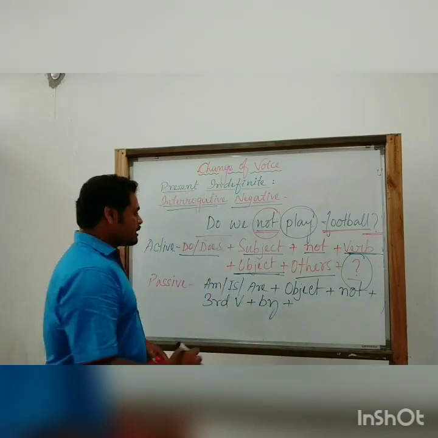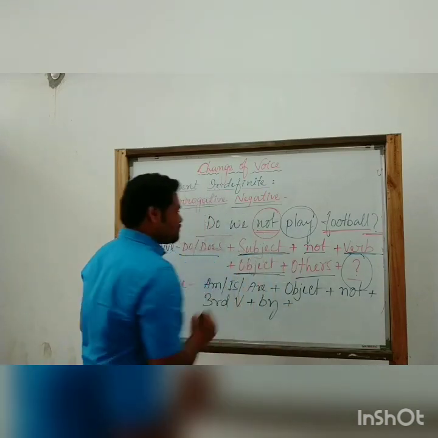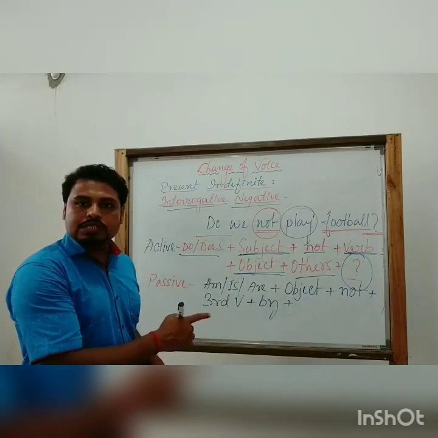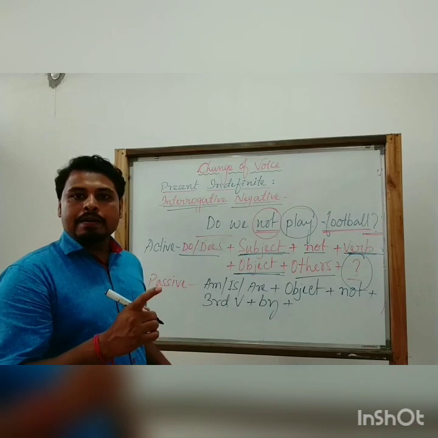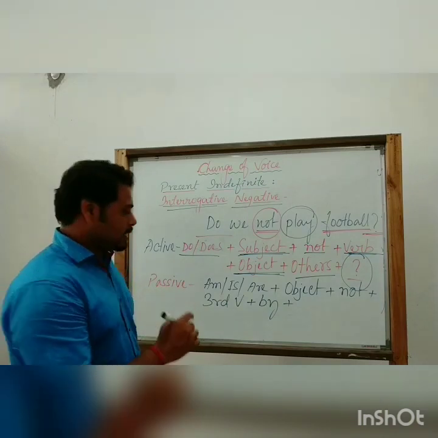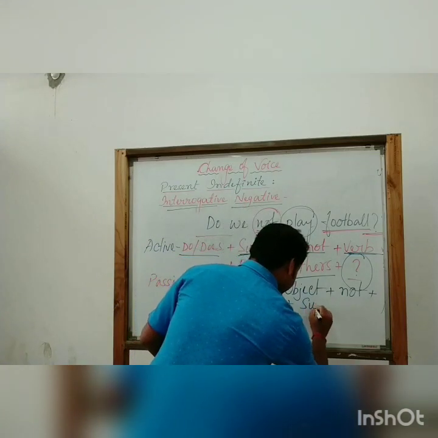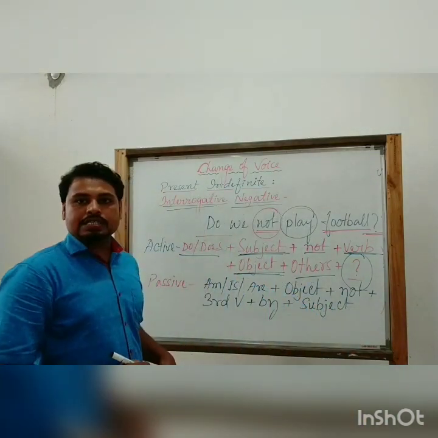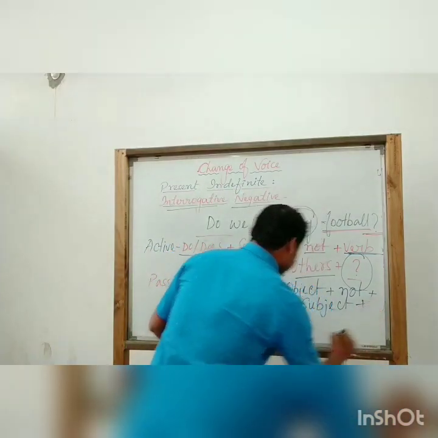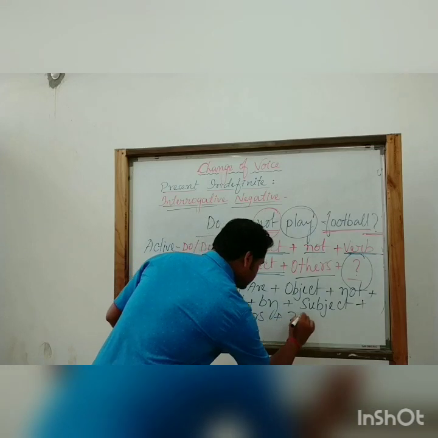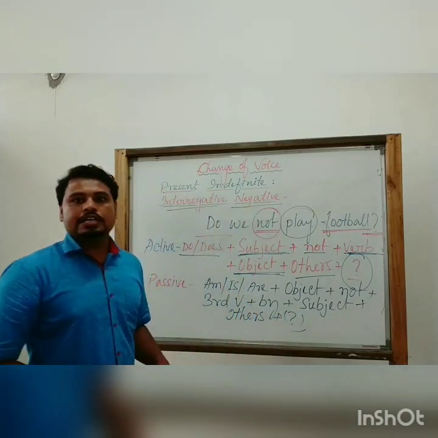After that, the subject of the active voice we have to use in place of the object of the passive voice. So this subject. Then obviously others, if any. And at the end, a note of interrogation.